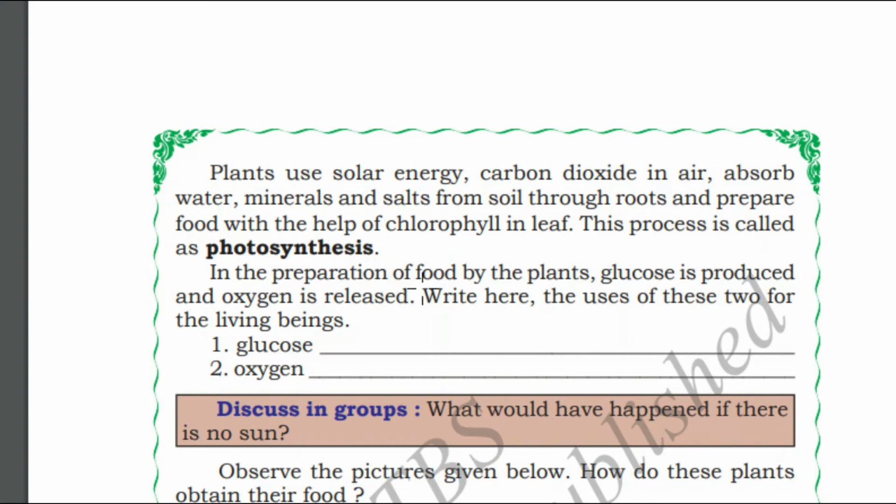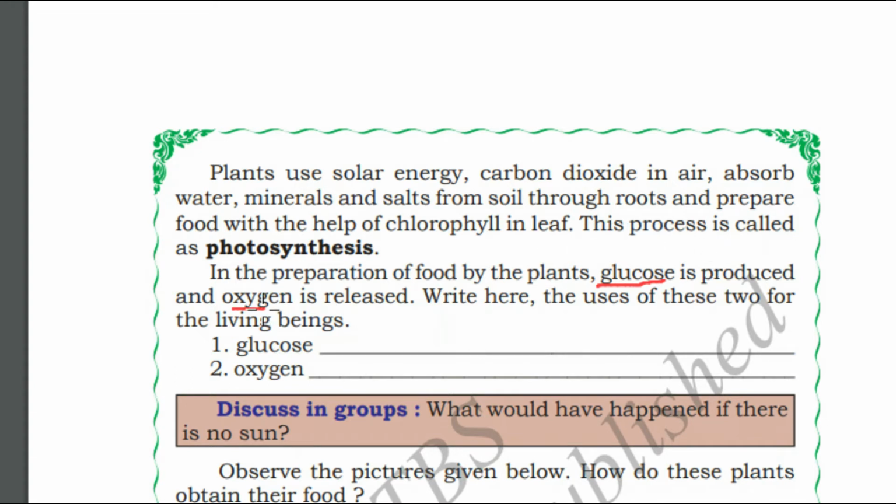In the preparation of food by plants, glucose is produced and oxygen is released. You know why planting more trees is important? Because they take in carbon dioxide and sunlight and they will give out the oxygen and glucose.